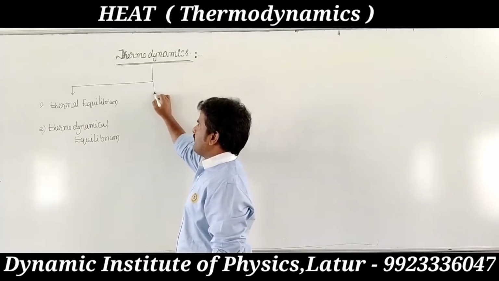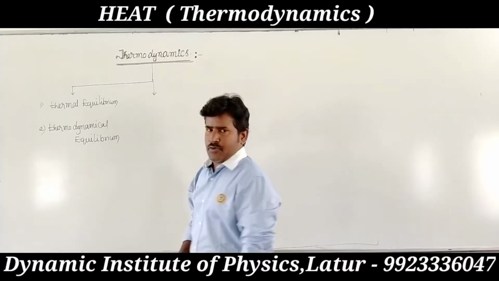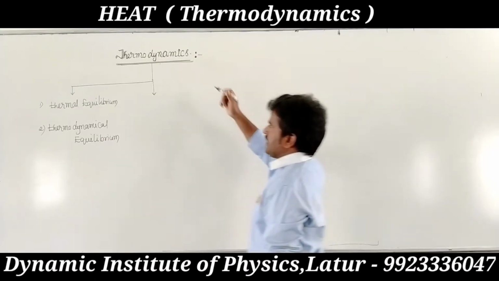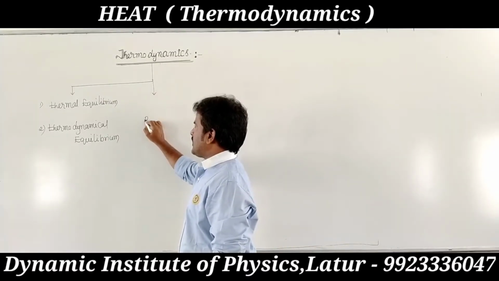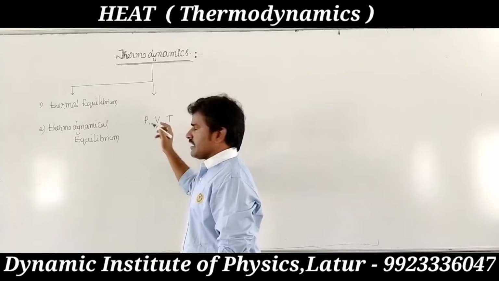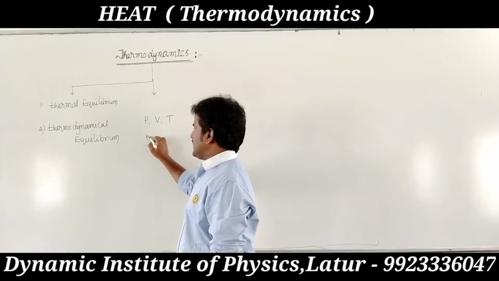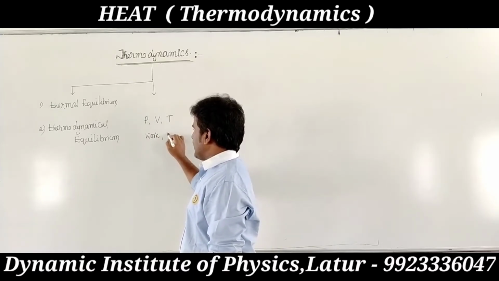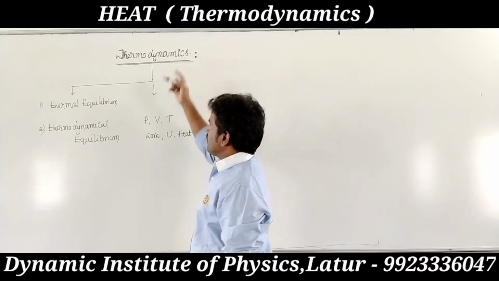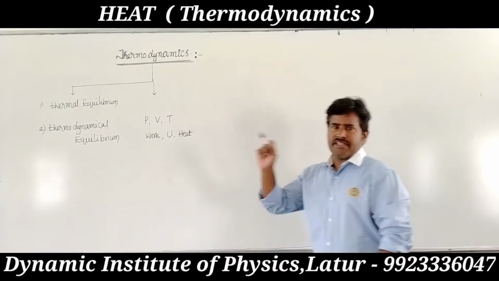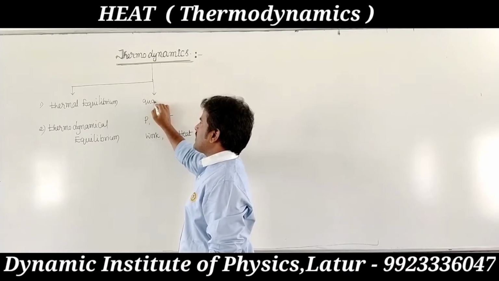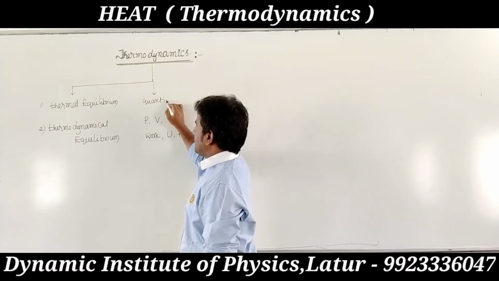Again, in thermodynamics, which type of physical quantities are used? We use macroscopic physical quantities, like pressure, volume, temperature. One is work done, and another is internal energy and heat. These are thermodynamical physical quantities. The quantities which are used in thermodynamics are thermodynamical quantities.